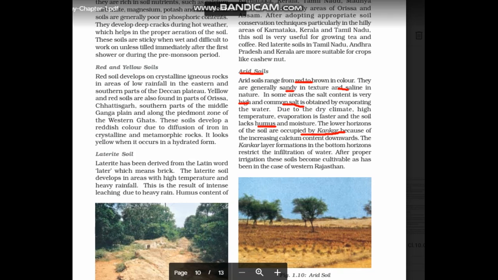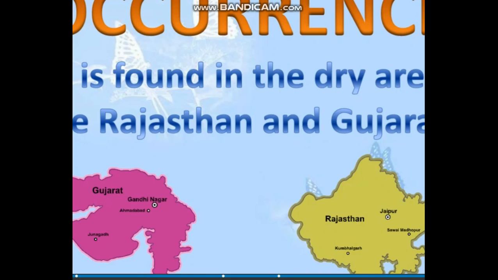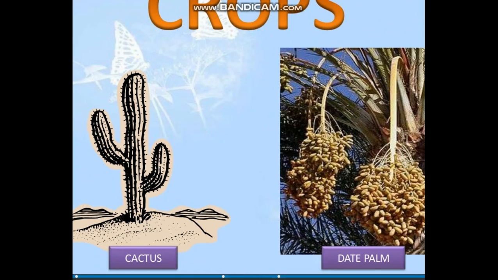But now, due to the latest technologies, the Indira Gandhi Canal, and latest irrigation technologies like dry irrigation, cropping is going on in these areas. Cultivation also can be done, especially in western Rajasthan, with proper irrigation facilities. This arid soil can be found in the regions of Gujarat and Rajasthan, and the plants found here are date palm and cactus.